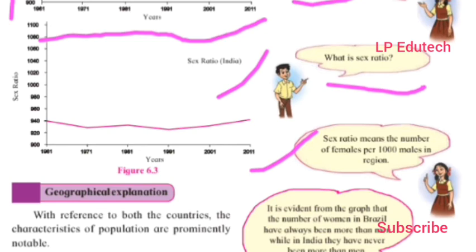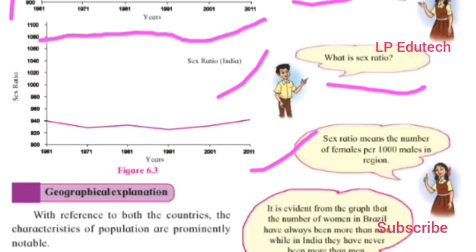The number of females per 1000 males in Brazil is always higher than 1000. See this curve, it is a straight line, and it is again increasing.